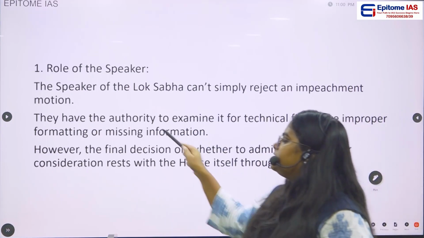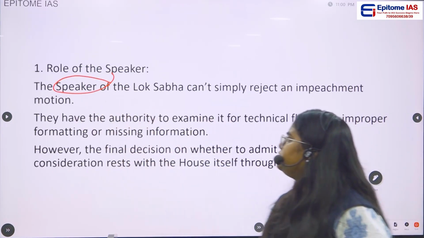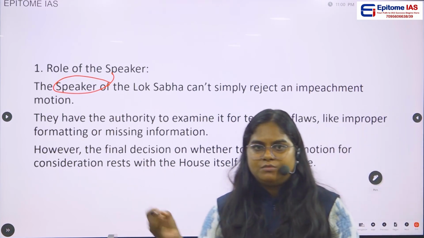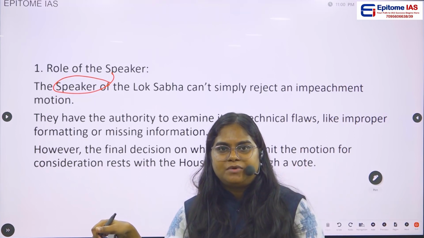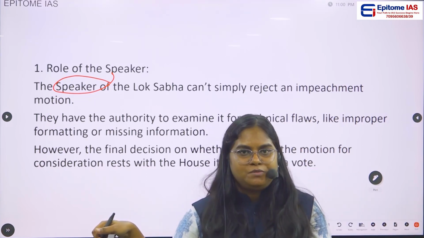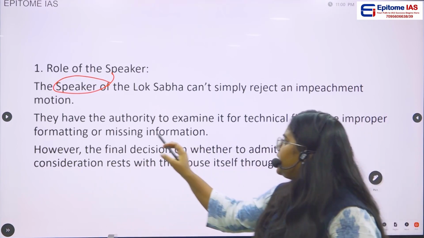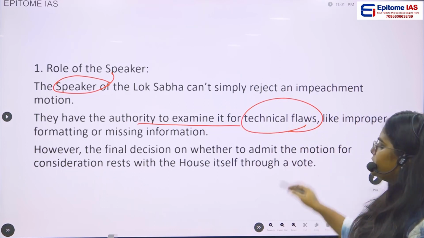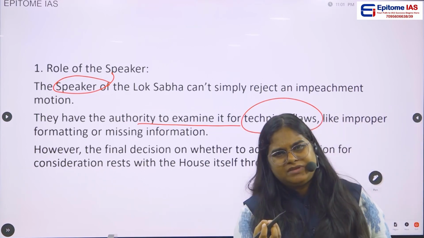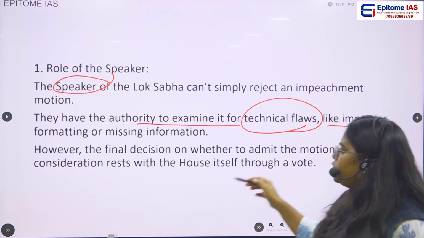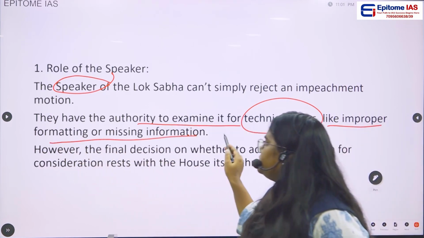So role of speaker, as I already told you, the speaker of Lok Sabha cannot simply reject an impeachment motion. He does not have the power to abruptly reject the impeachment motion. Okay, then he has the authority to examine it for technical flaws, like improper formatting or missing information.